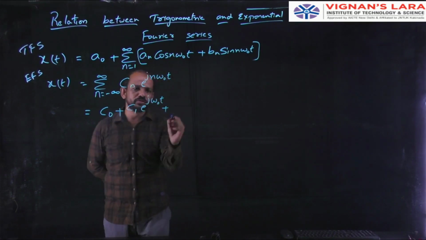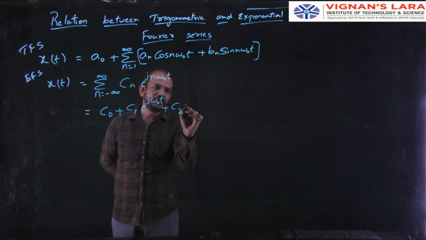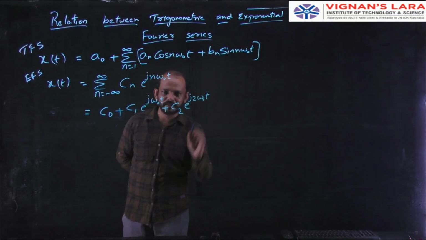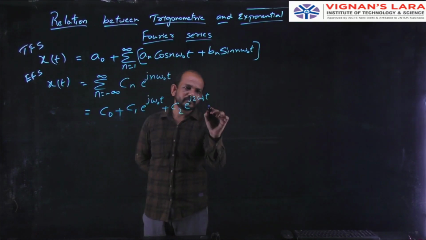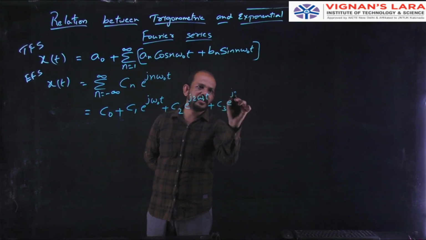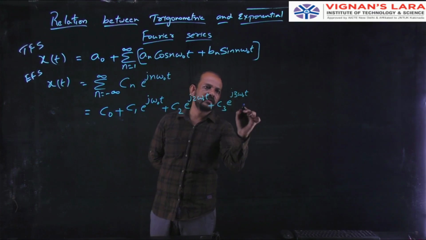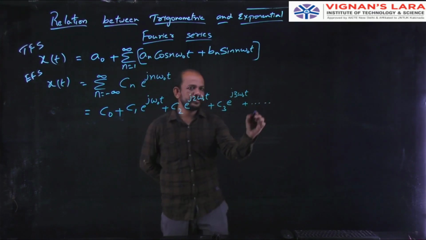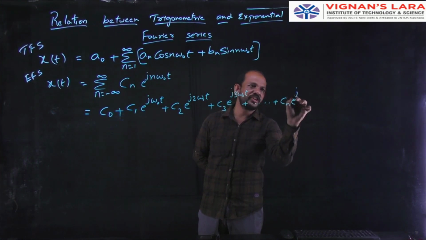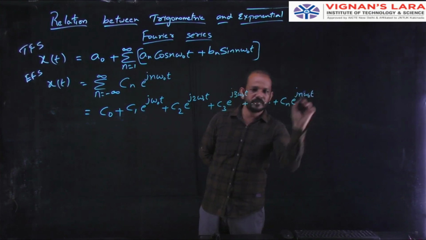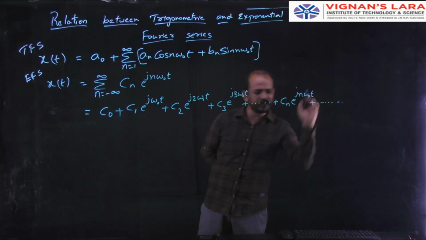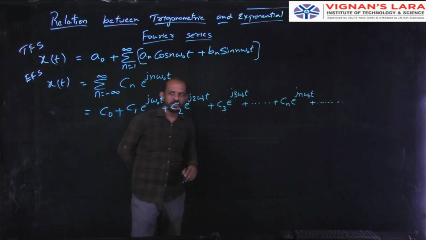Plus, substitute 2: c2 e power j 2 omega naught t. Substitute 3: c3 e power j 3 omega naught t, plus so on, plus c n e power j n omega naught t. So these are all positive terms, and this will go up to infinity.